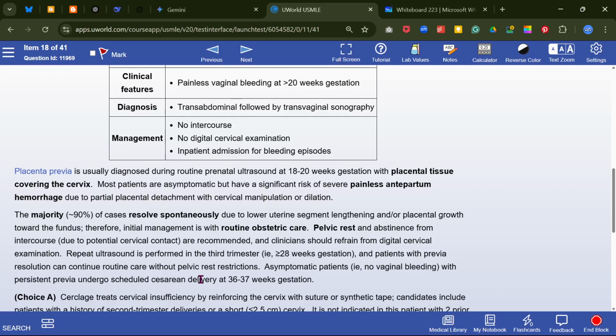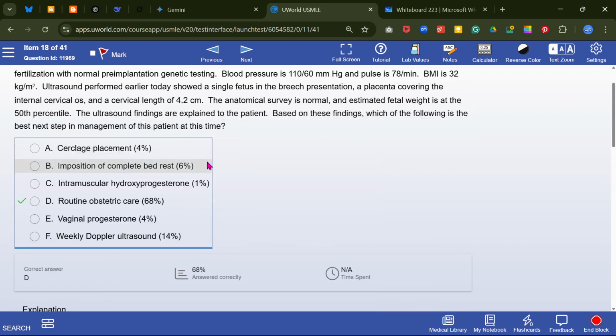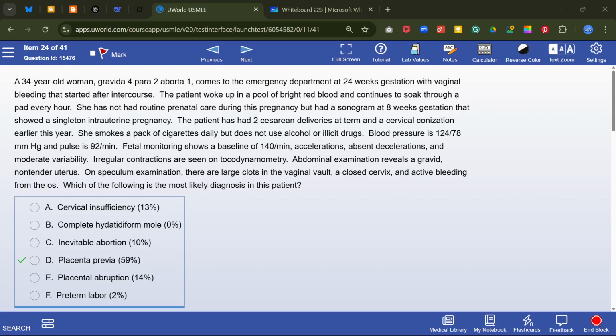An asymptomatic patient with no vaginal bleeding and placenta previa can undergo scheduled cesarean section at 36 to 37 weeks of gestation. So when the placenta covers the internal cervical os, it looks like placenta previa.